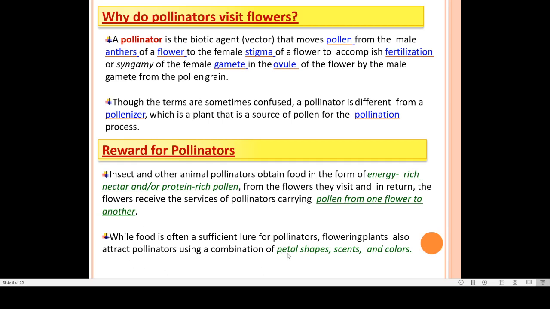Sometimes these certain things are attracting our pollinators towards the flower, and these are the shape of a petal or the color of the petal and even the fragrance also. These things are important for attracting pollinators towards the flower.